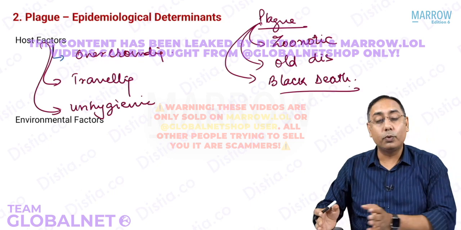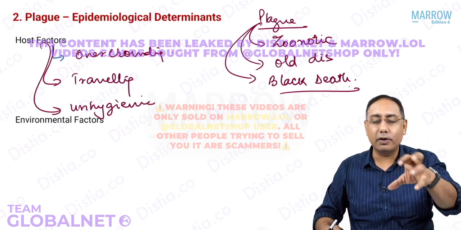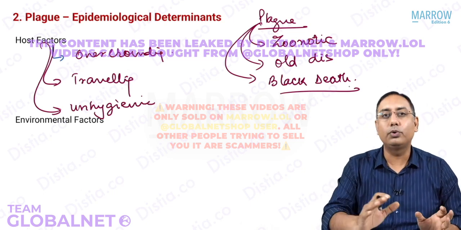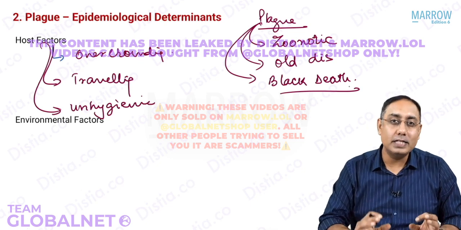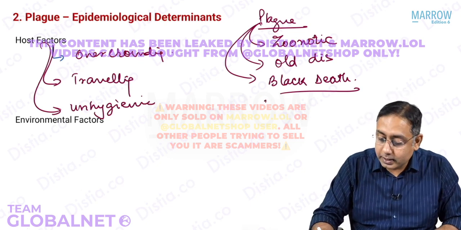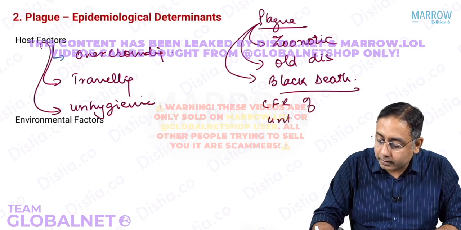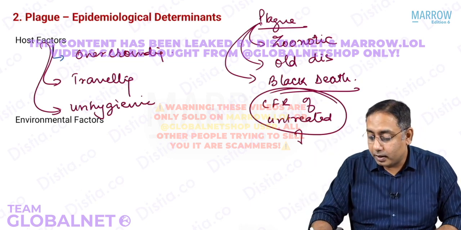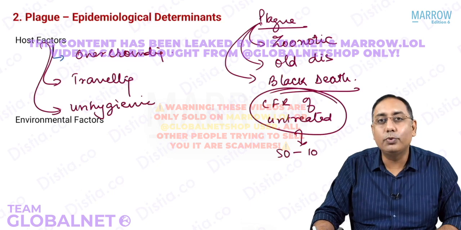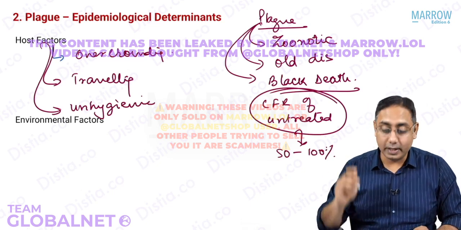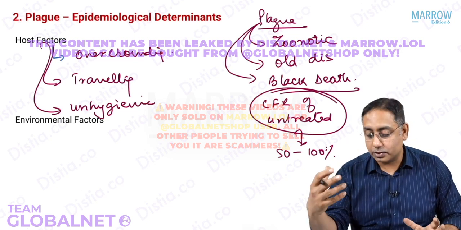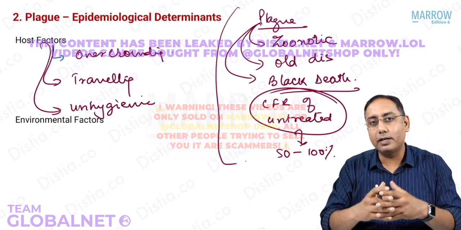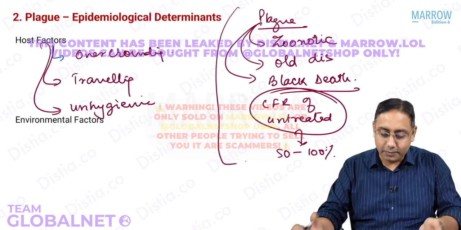Black Death. Just before World War II, the whole world was facing a lot of crisis because of plague bacilli. Plague bacilli is known to cause the maximum number of deaths. Do you know that the case fatality rate of untreated plague, I'm not talking about the treated, ranges from 50 to 100%? So that's how bad the plague is. It was known as Black Death, so it has been very strongly associated with the development of humans over the last so many civilizations.